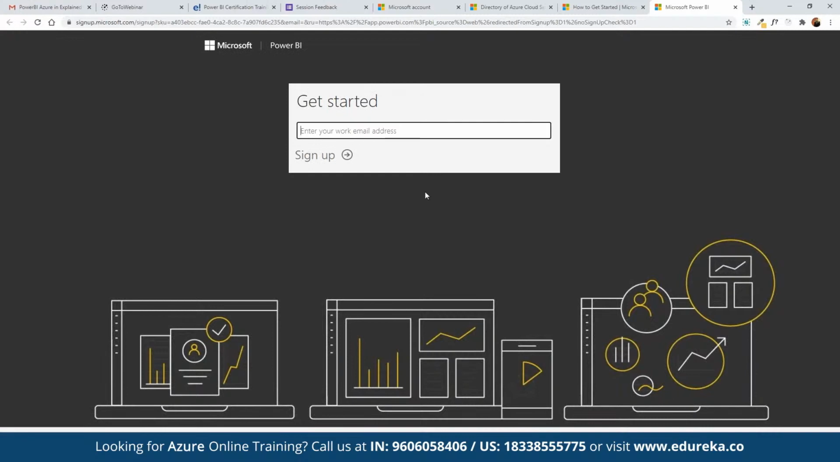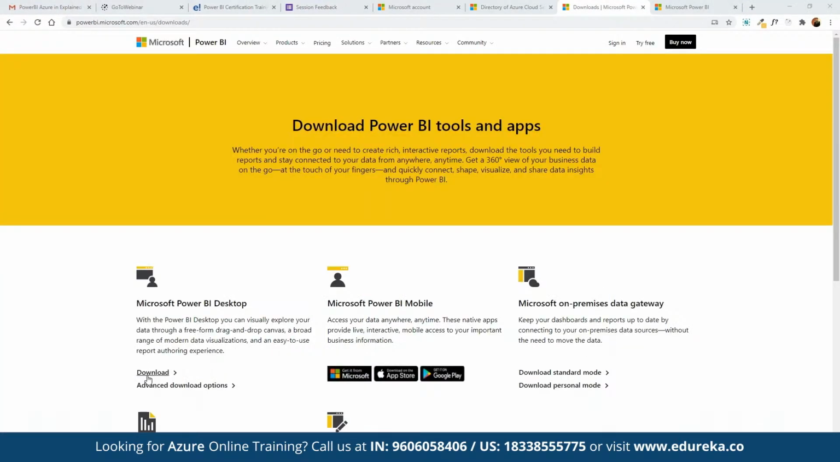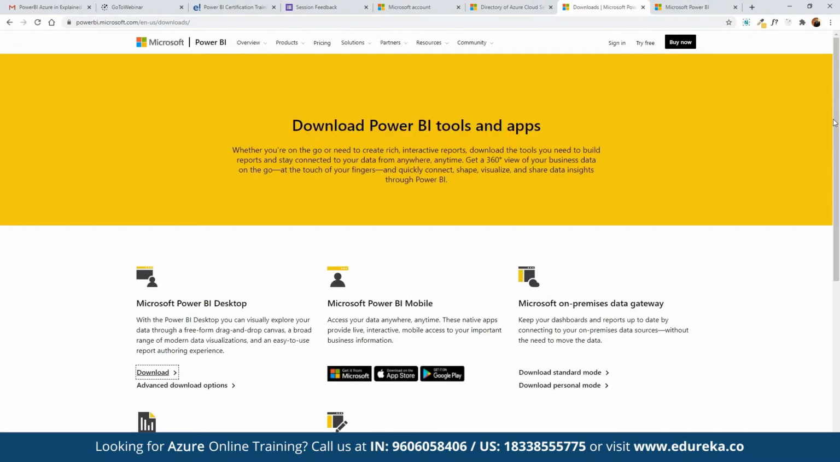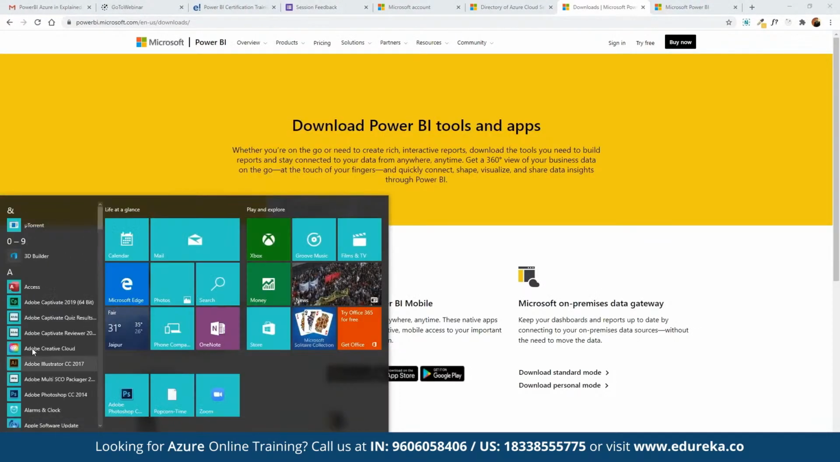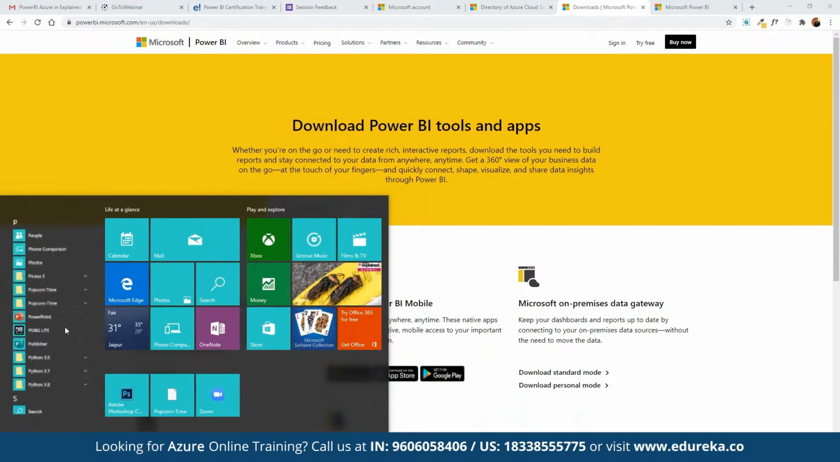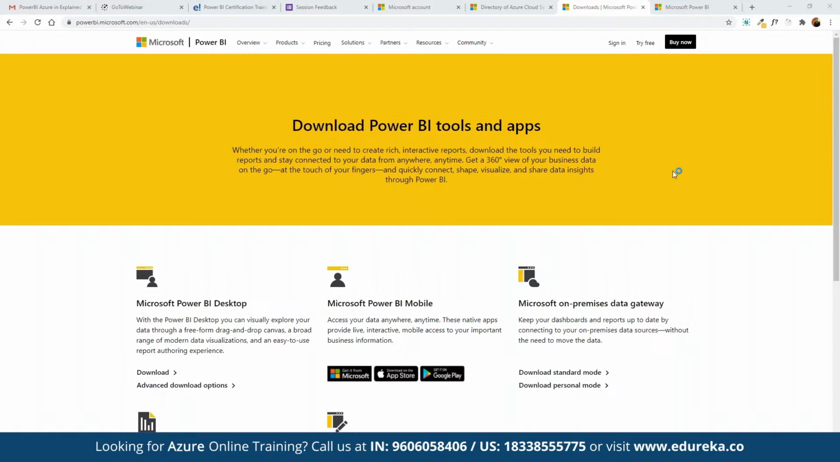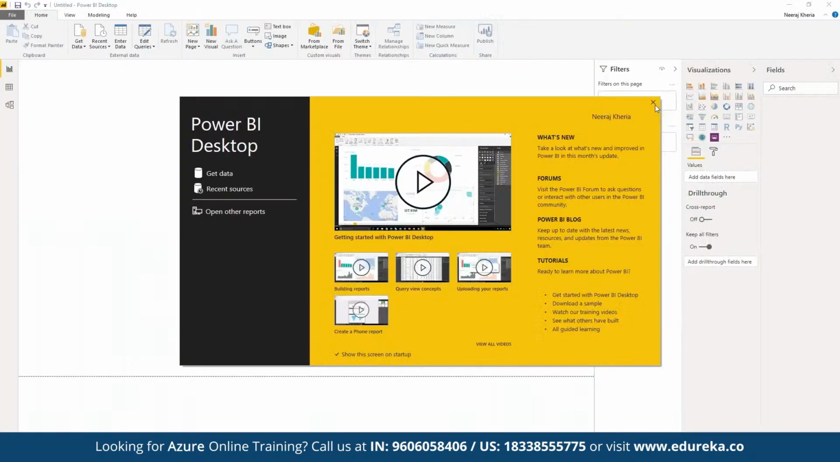Once we enter the details, we will get the direct download link that we can use for getting started. Here we can click on Power BI Desktop and click on download, and then we will be taken to the download section. All right, and once we have the Power BI Desktop version downloaded, we can open this up. Power BI is one of the easiest platforms to get started with. Once we have it downloaded and opened up, we can see this dashboard open in front of us.